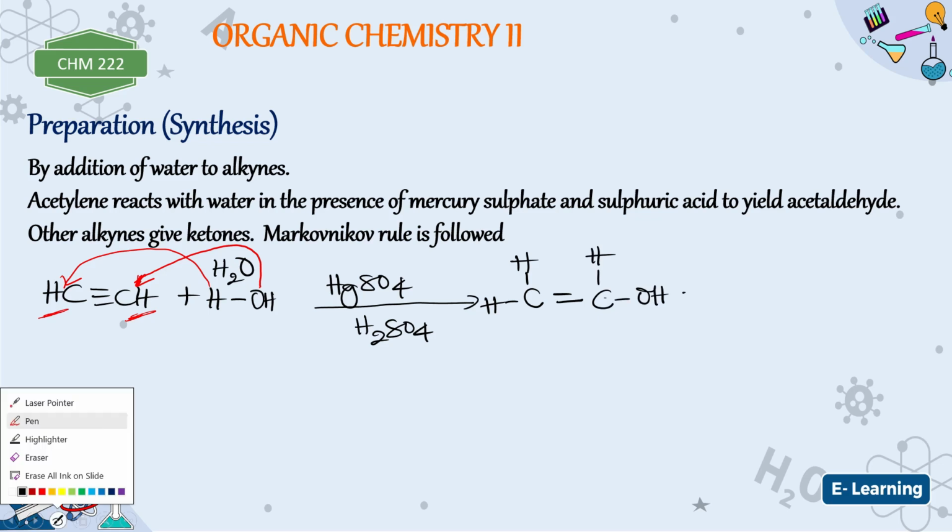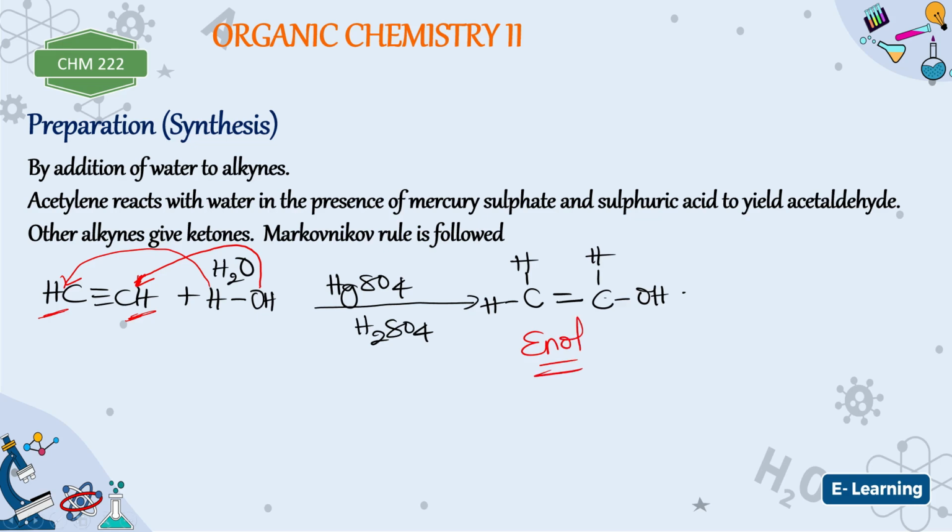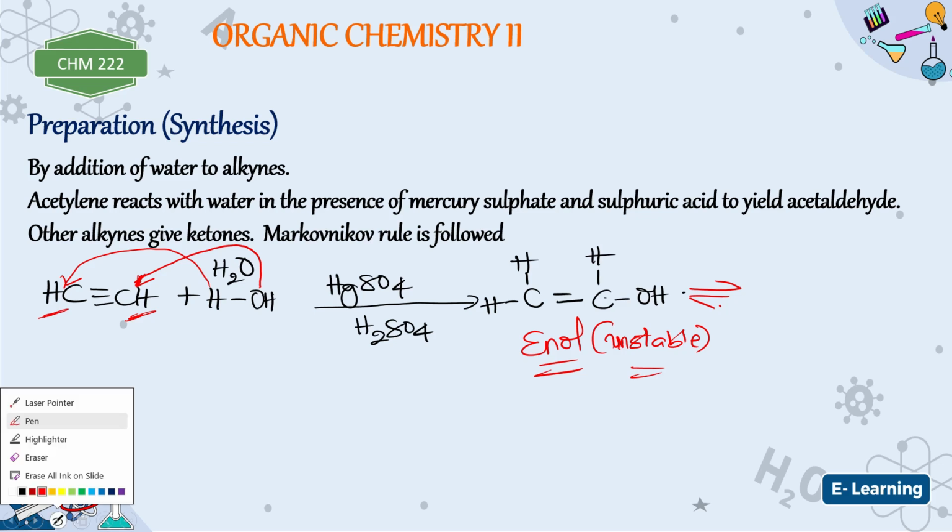Now this is what we call an enol. It's an unstable intermediate. All right, it's an unstable intermediate. It's called an enol. Now this will undergo what we call keto-enol tautomerism. Keto-enol tautomerism is an interconversion between an enol and a ketone. What will happen in this case now is more like an aldehyde. Is that okay? A keto group will be formed, while this enol, there will be an interconversion there.